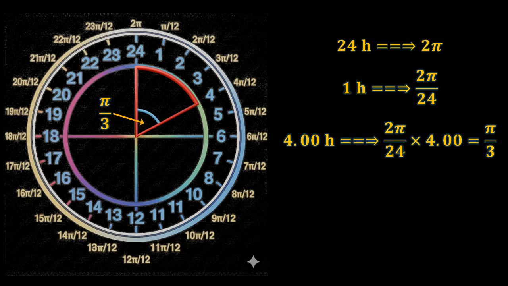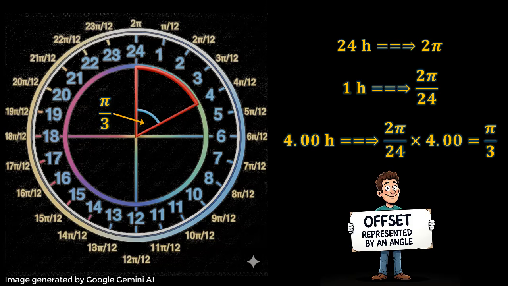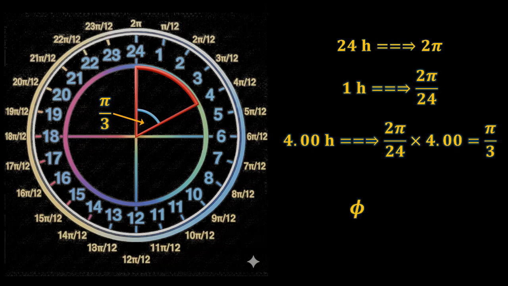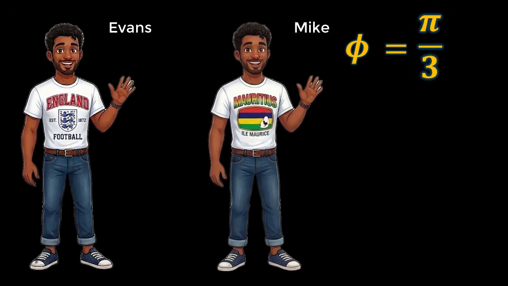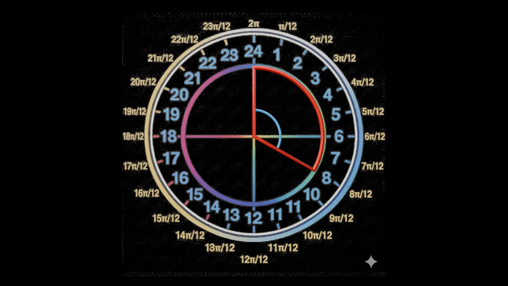This is exactly what phase difference actually means. It is just an offset in time represented by an angle. We are going to denote phi as the phase difference, and therefore we have phi equals pi by 3 in the case of Mike and Evans. Now the time t on any clock can be represented by an angle theta called the phase. Hence, we can write the phase angle theta as theta equals t over 24 times 2 pi.